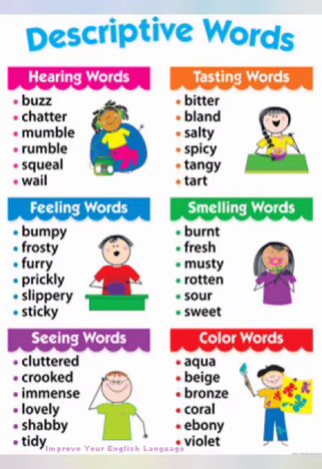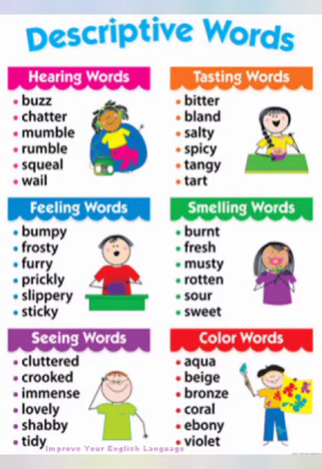Next are the smelling words like burnt, fresh, musty, rotten, sour and sweet. Next are the seeing words like cluttered, crooked, immense, lovely, shabby and tidy. Next are the color words like aqua, beige, bronze, coral, ebony and violet.